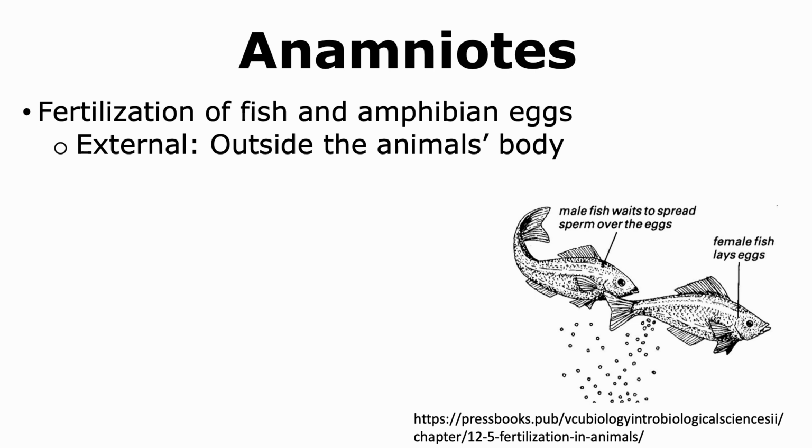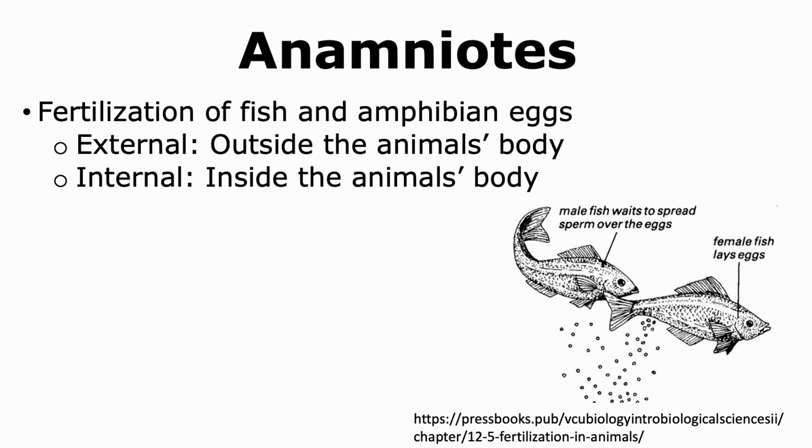There are some fish and amphibians that show internal fertilization, where in this case the eggs are present in the female's body and the sperm are able to fertilize the eggs inside the female's body. In most cases, fertilization does tend to be external in fish and amphibians.